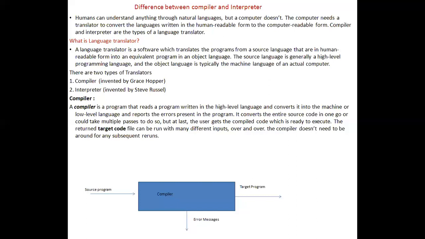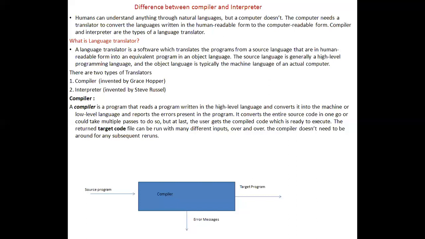Okay, the source language is nothing but a high-level programming language, which we write by using C or Java or Python or any type of programming language. The object language is nothing but the machine language of an actual computer. Here we have two types of translators called compiler and interpreter. The compiler was invented by Grace Hopper, and the interpreter was invented by Steve Russell.